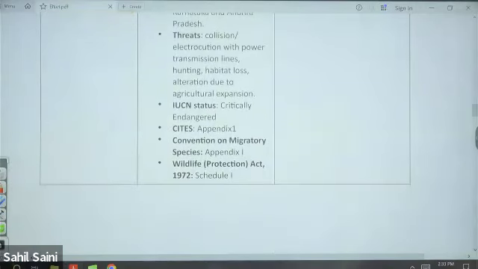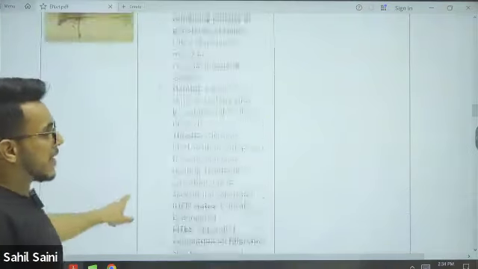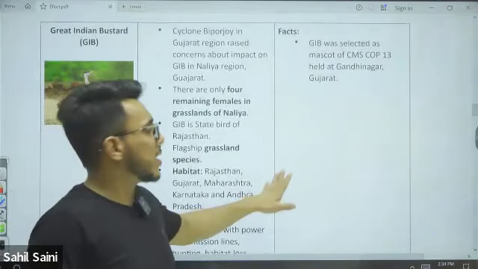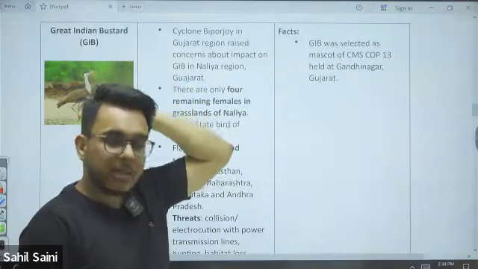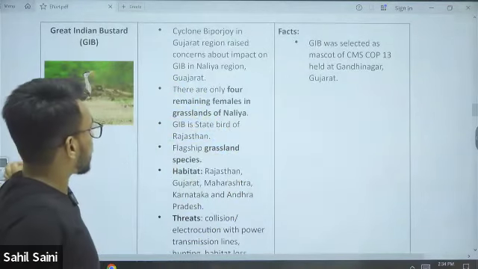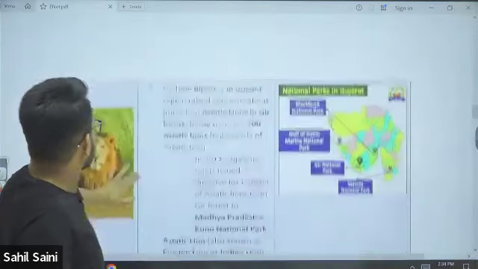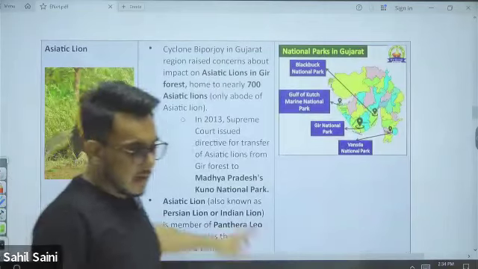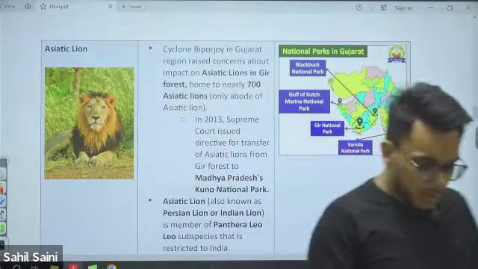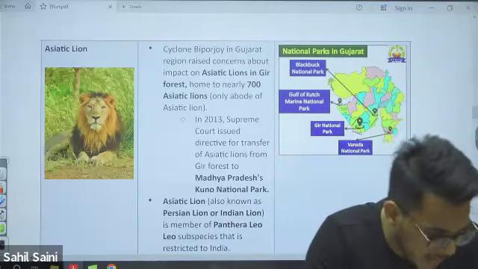Now, what is the IUCN status? Critically endangered. CITES Appendix 1 means their export is restricted. Wildlife Protection Act Schedule 1, they cannot be hunted, cannot be killed. Fine, this is about the Great Indian Bustard. A few points about the Great Indian Bustard also, please write.